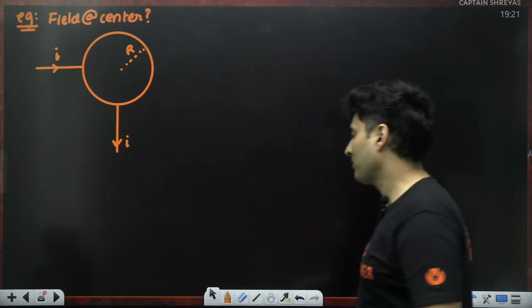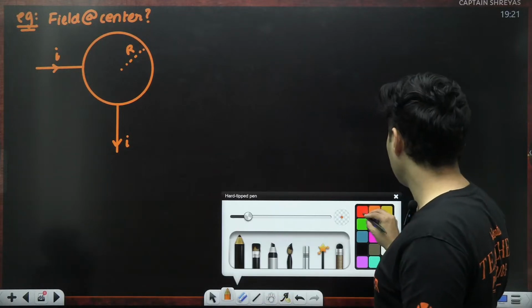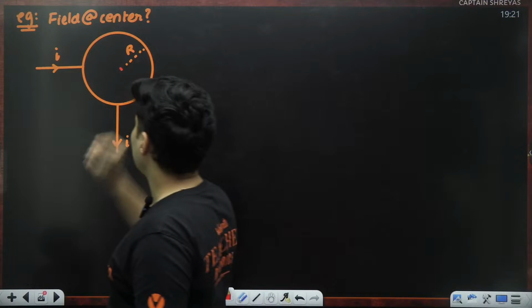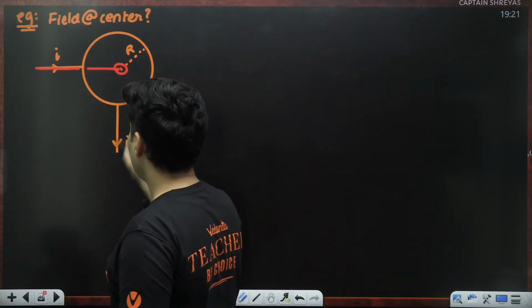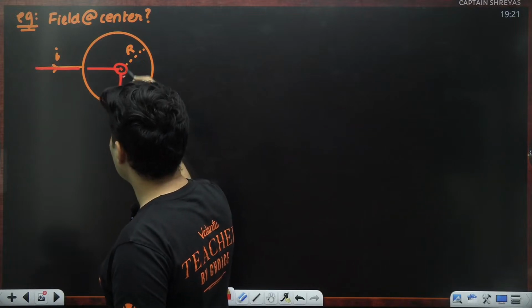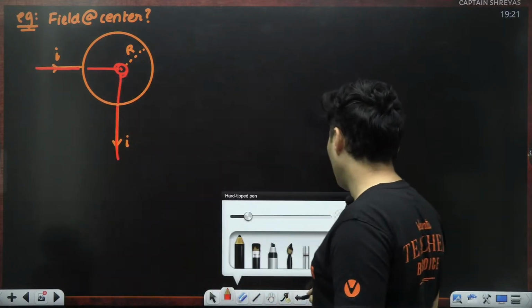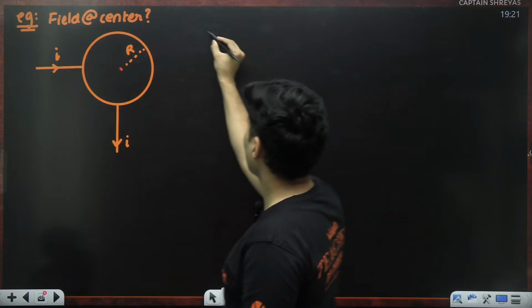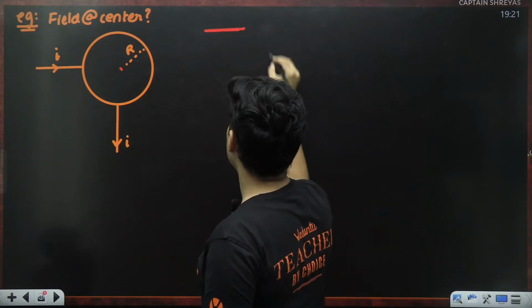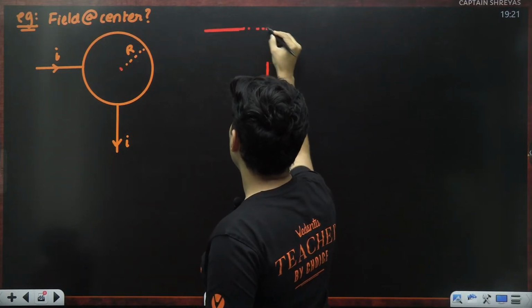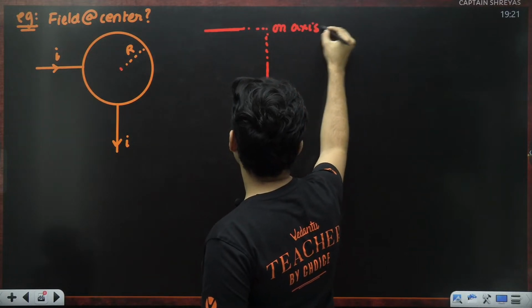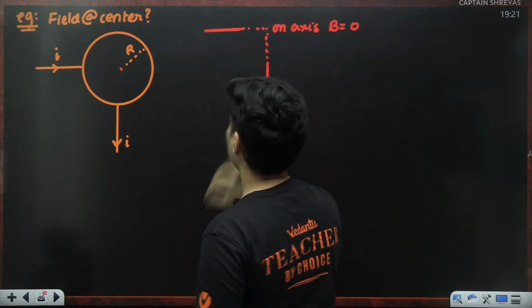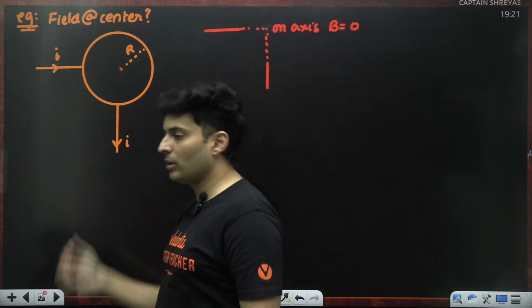See, what happens in this question is, if you are at the center, this line will not give any contribution here. This wire will also not give any contribution because you are on the axis. So on the axis of a straight wire, the magnetic field contribution is 0. So ignore the straight wires.